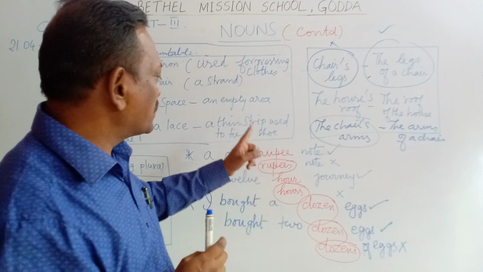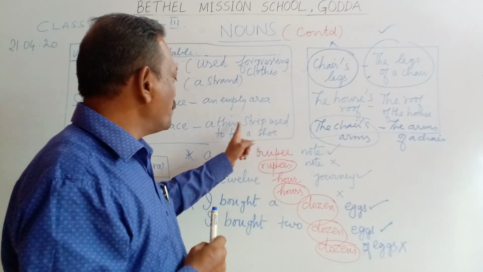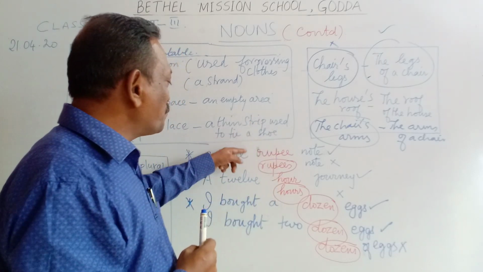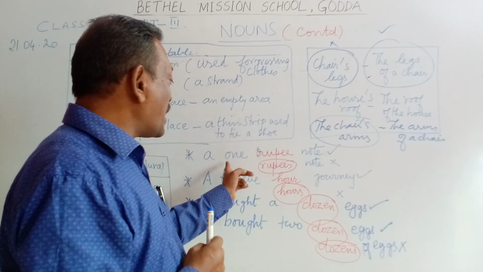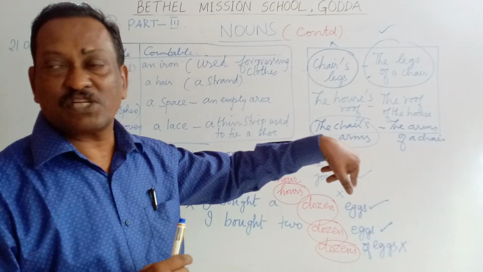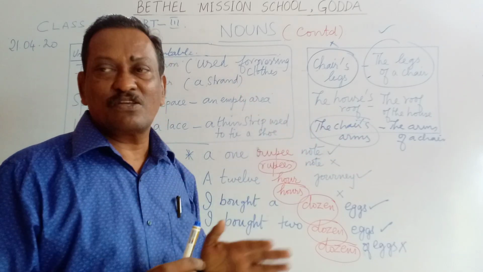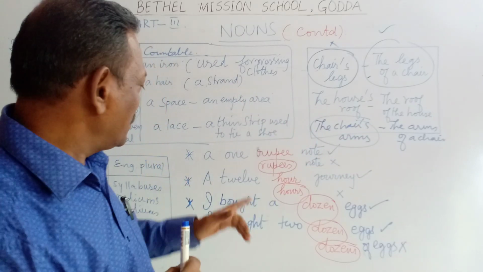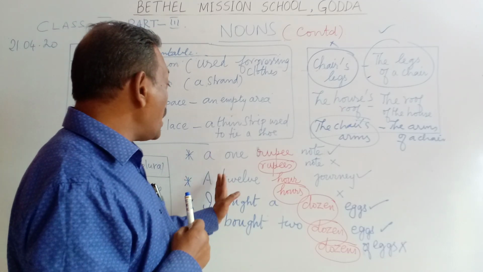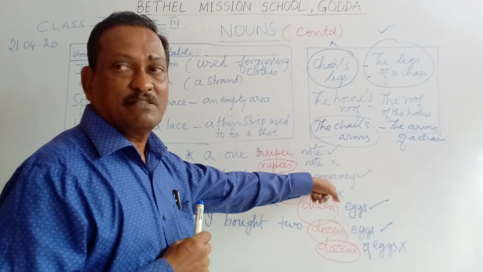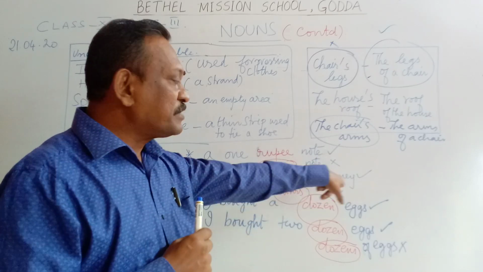The reason is, rupee is a noun and before the noun there is a definite numeral adjective, or a number adjective. So when you use a number adjective and a noun after that, the noun remains singular and not plural. The same goes for the next expression. A 12-hour journey is correct, but a 12 hours journey is wrong.